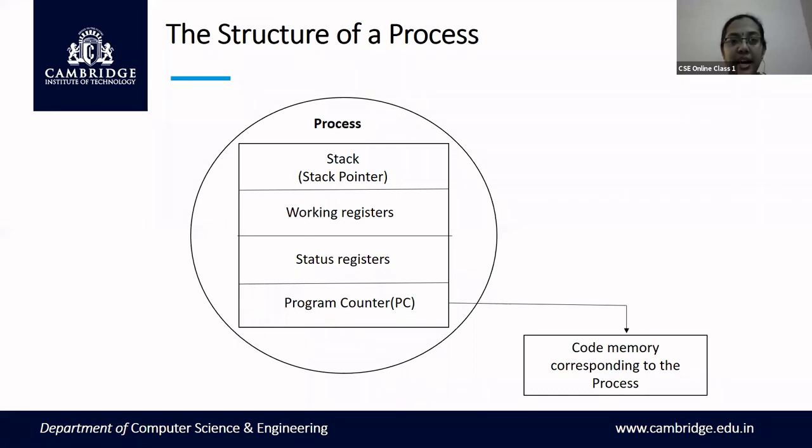What a processor has: a set of registers, where some of the registers are called general purpose registers or working registers. The processor will also have a program counter to identify which is the next instruction that has to get executed. And if a processor is using some temporary variables, you need a stack for storing those variables. And the status register reflects any operation that is carried out in the processor.